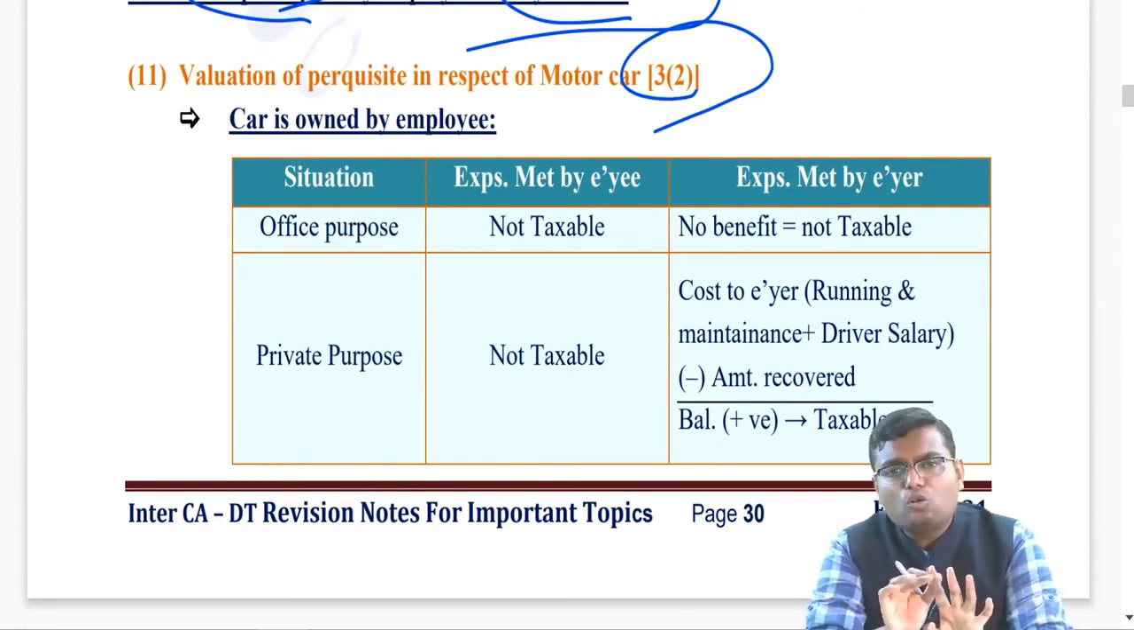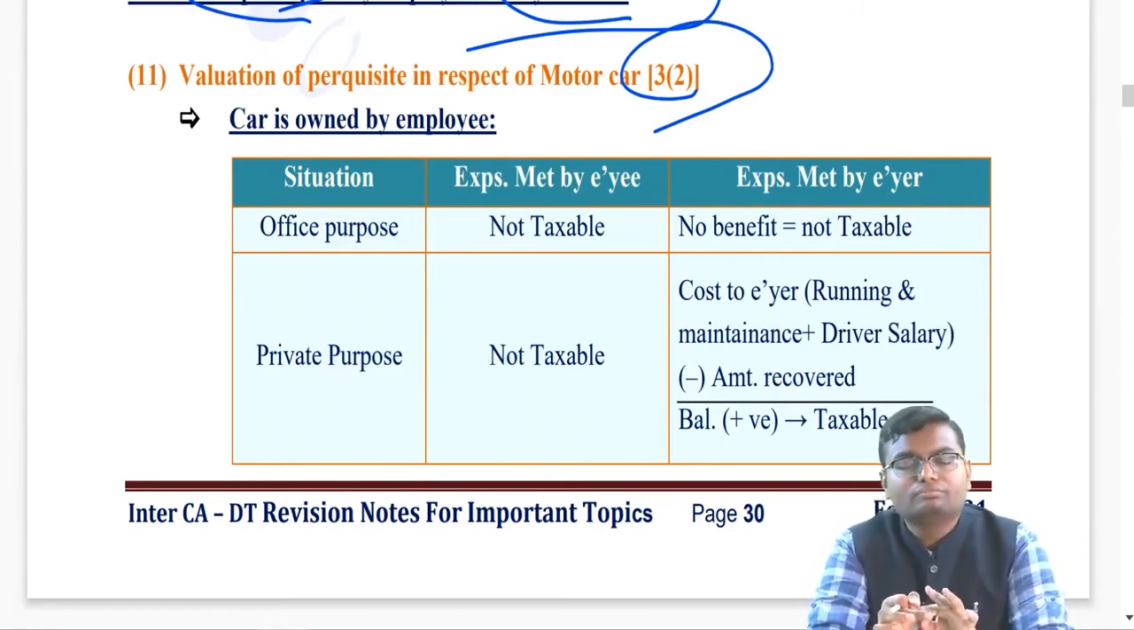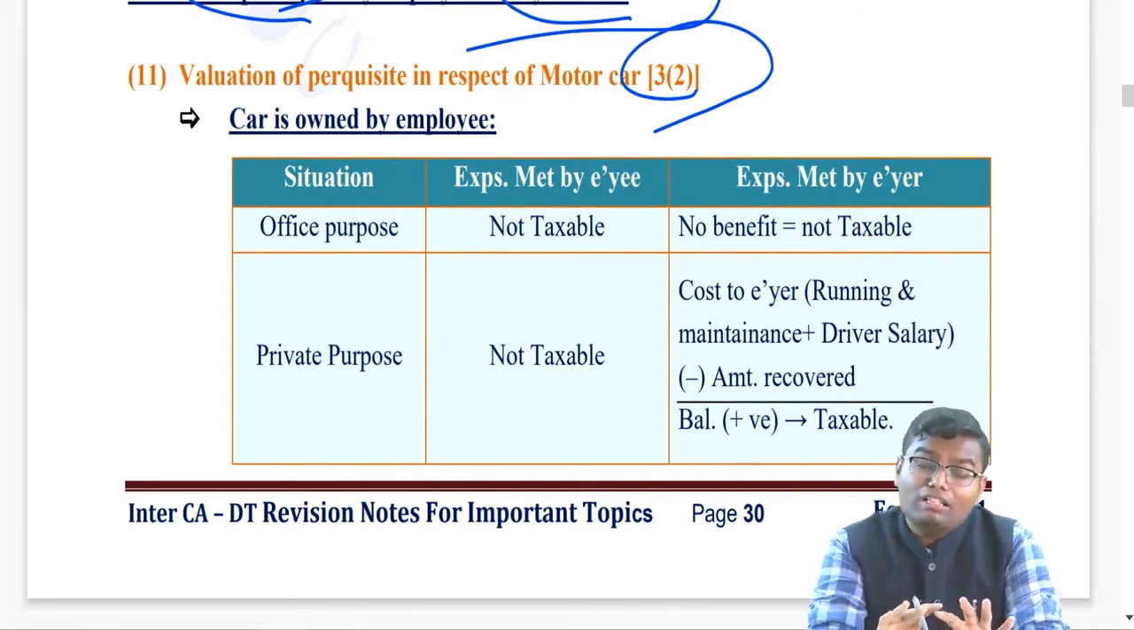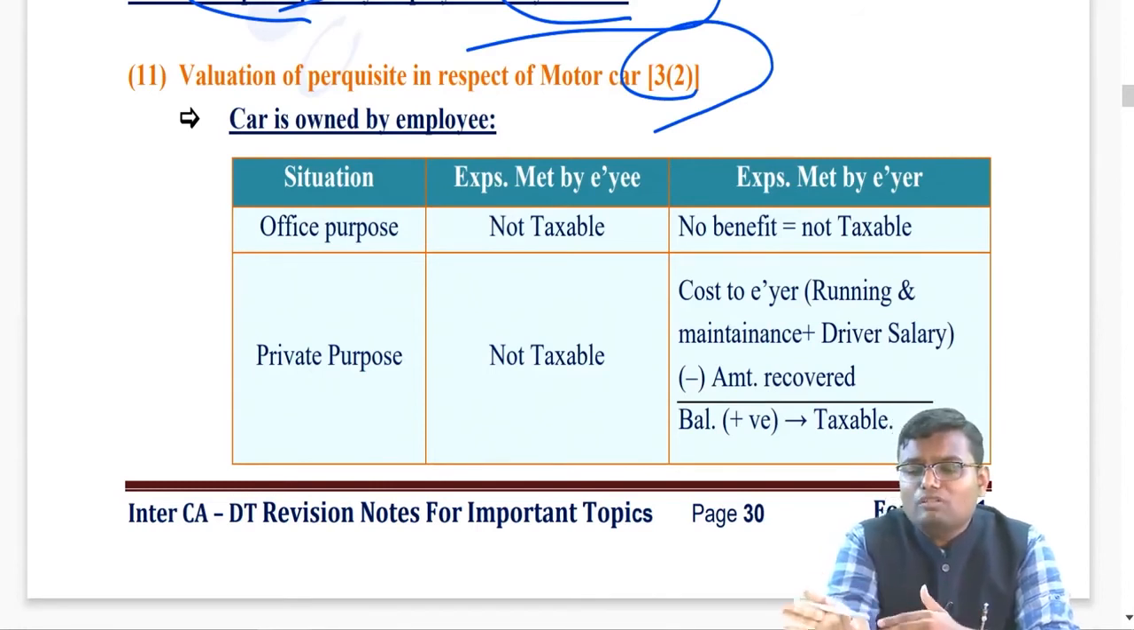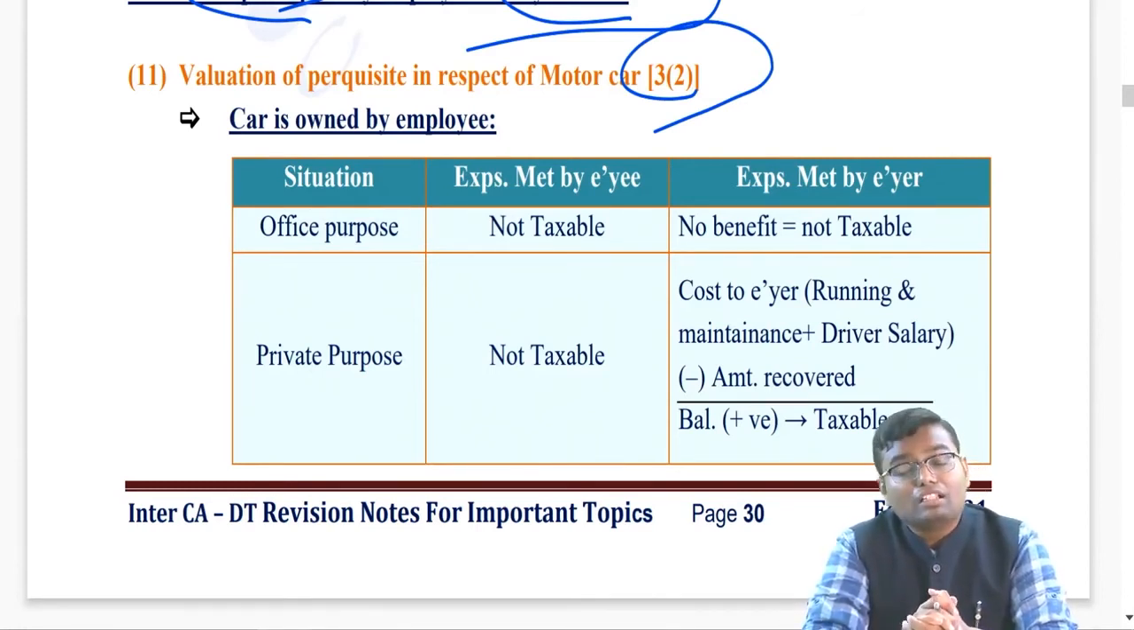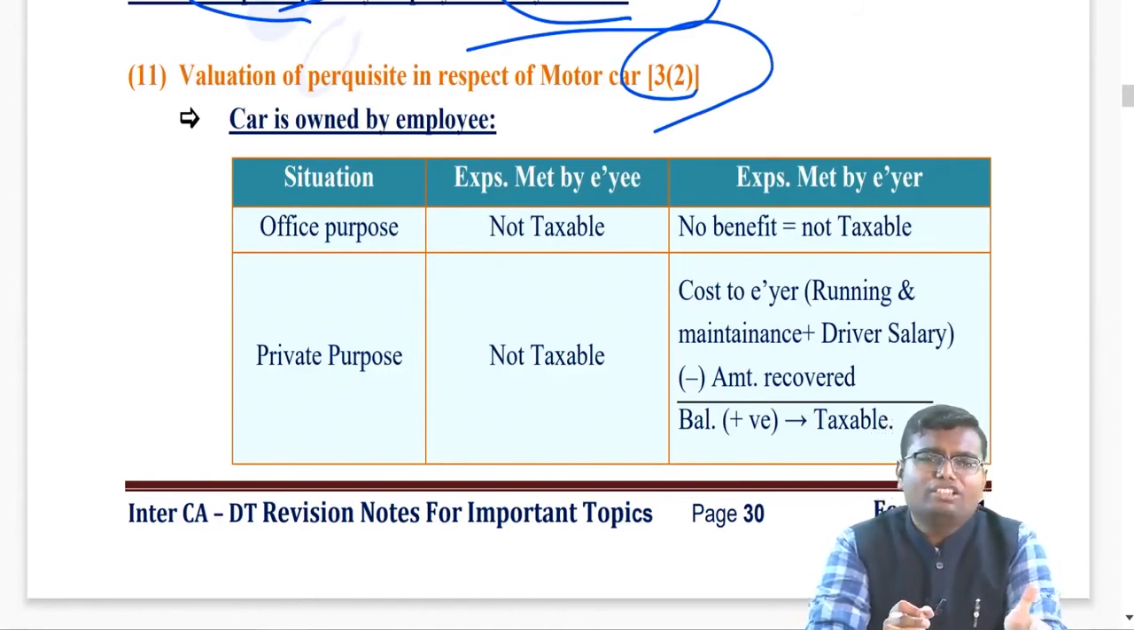Number 1, car owned by employee, expense done by employee. Number 2, car owned by employee but all the petrol, diesel expense, maintenance expense, driver salary paid by employer. Number 3, car owned by employer but the expenditure is done by employee. Number 4, car is owned by employer, expense is done by employer. Now in these 4 cases also, again there can be 3 categories. Number 1, car is only used for official purpose. Number 2, car is only used for private purpose. Number 3, partly official, partly private purpose.